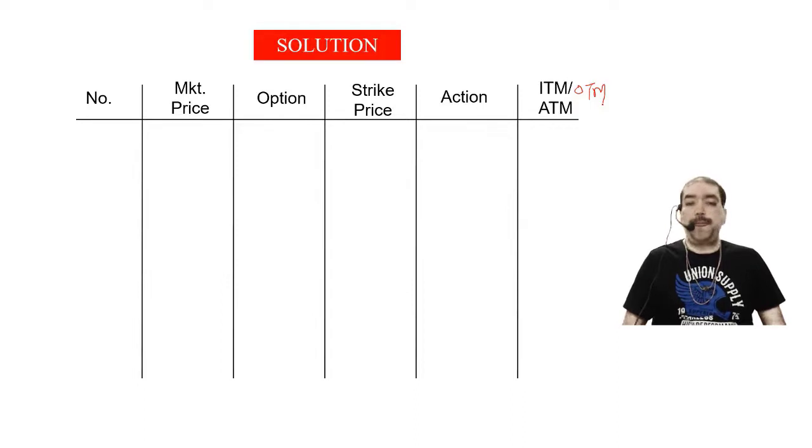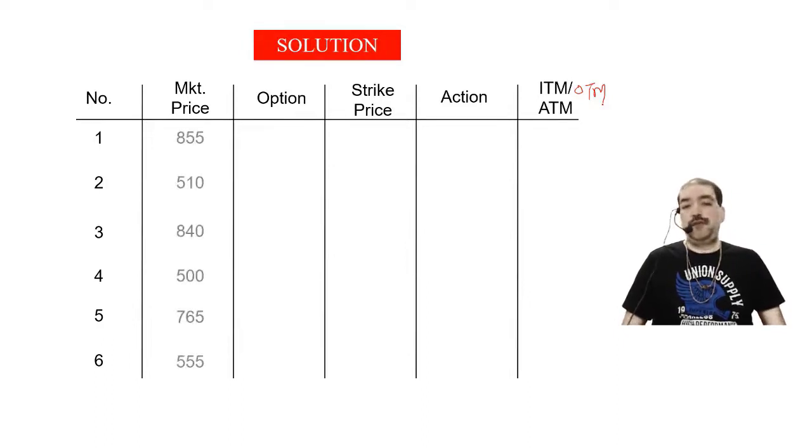Six columns. Okay. Six cases. Write down the market price first, the right hand side figures.